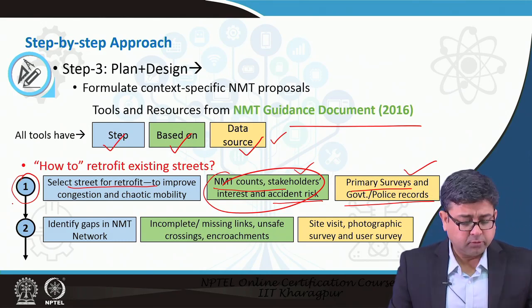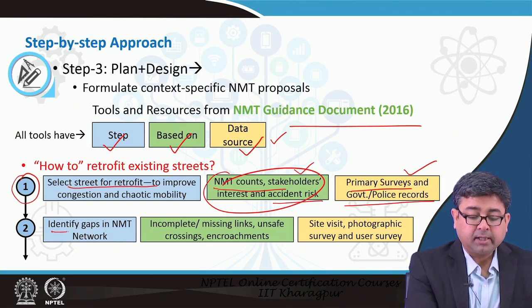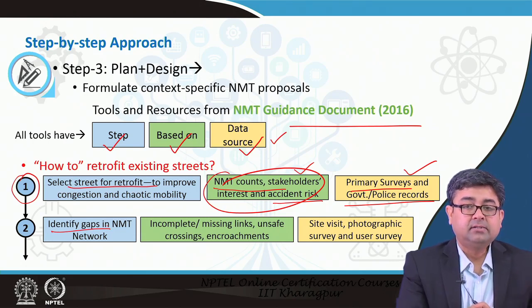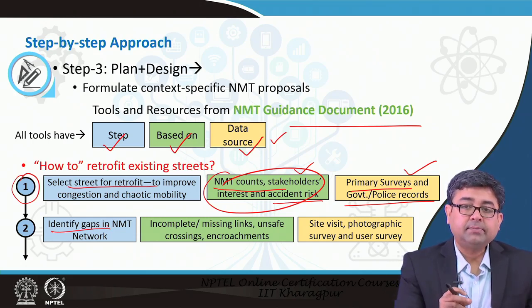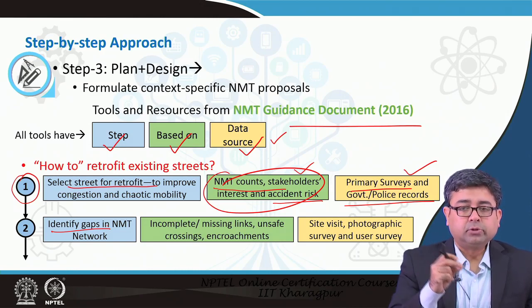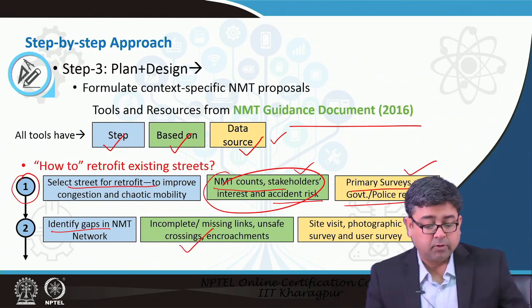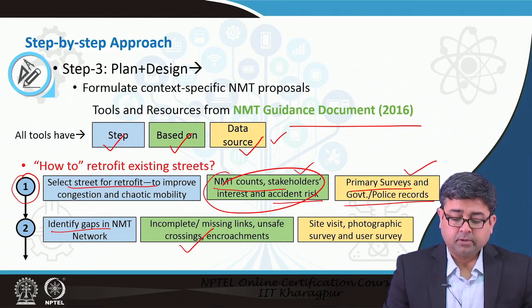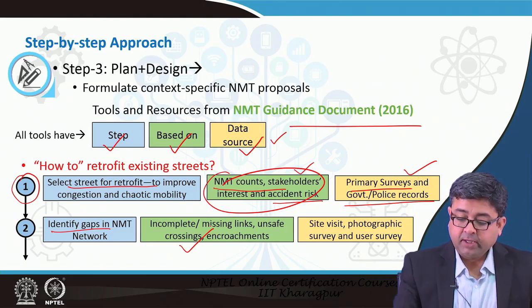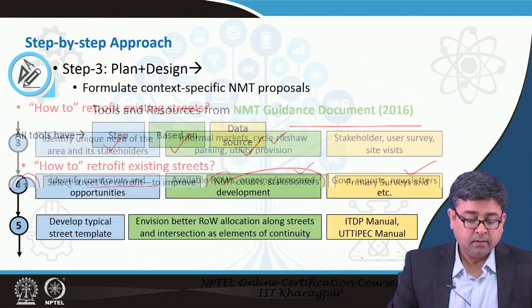Similarly, the second step: now that you know which street you want to retrofit, you have to find out what the exact gaps are in that street network or along that street, right. Where are the gaps, what are the gaps? Is it only that it does not have sidewalks, or is it that there are sidewalks, but they are encroached upon, and so on and so forth. So, you have to identify the gaps. You have to base it on counts, again missing links, maps that you have developed, and so on. And where are you going to get the data from? You can either collect your data by site visits or do user surveys.